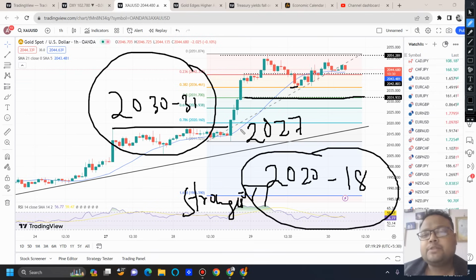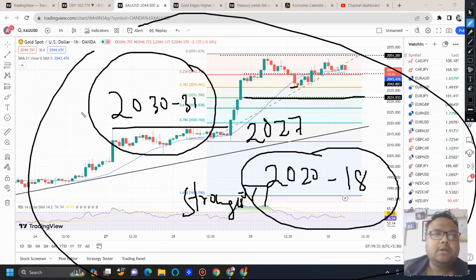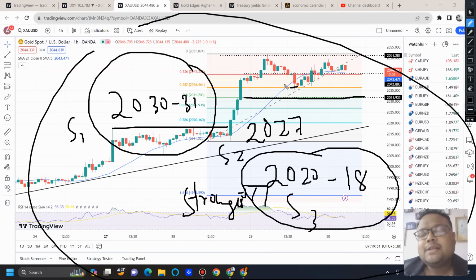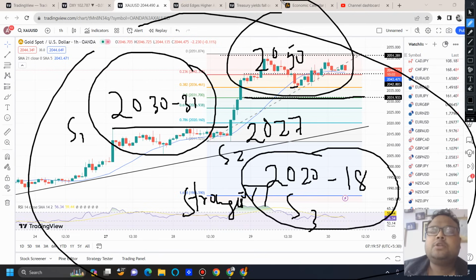If market comes to retracement, we can look for buys around these levels. This is our S1 support one, this is our S2, and this is our S3. S3 is the strongest, but still in this situation we can expect the market to bounce. If market bounces by 30-40 pips, try to book if you're a day trader. And on the other hand, if market doesn't come for retracement, market goes for a breakout, we can look for a buy above 2050, because 2050 is acting as a temporary resistance right now.